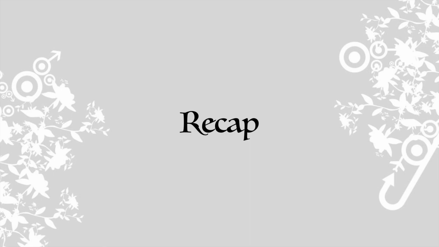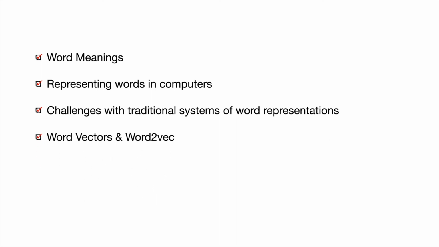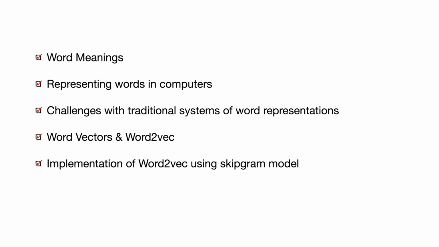Let's recap what we studied here. We started with word meanings and representing the word in computer. We then saw challenges with traditional systems. We then learnt about word vectors and a specific implementation of word vectors called word2vec. Finally, we learnt about word2vec implementation of the skip-gram algorithm using neural networks and some uses of word2vec.